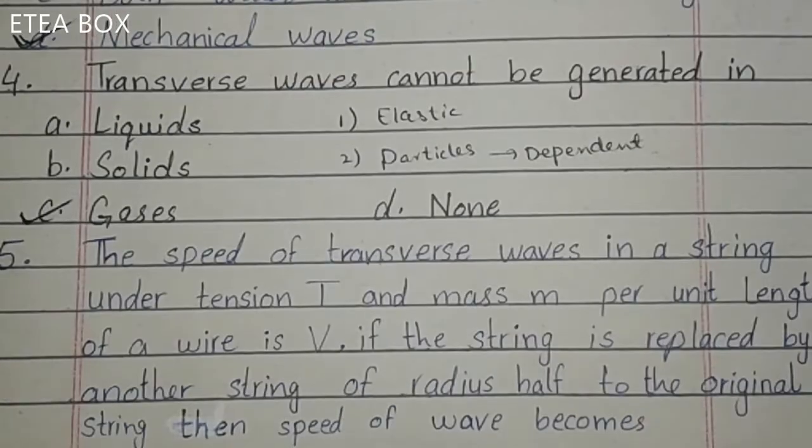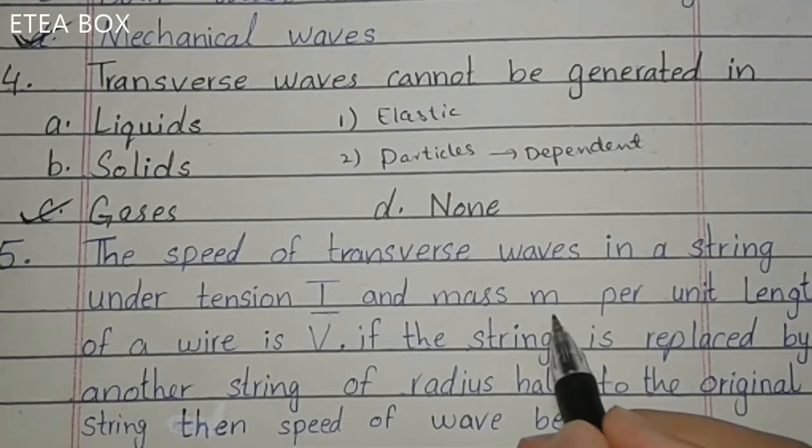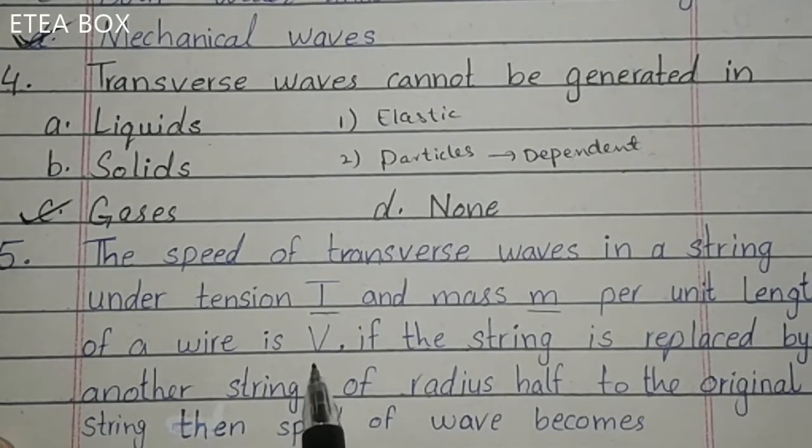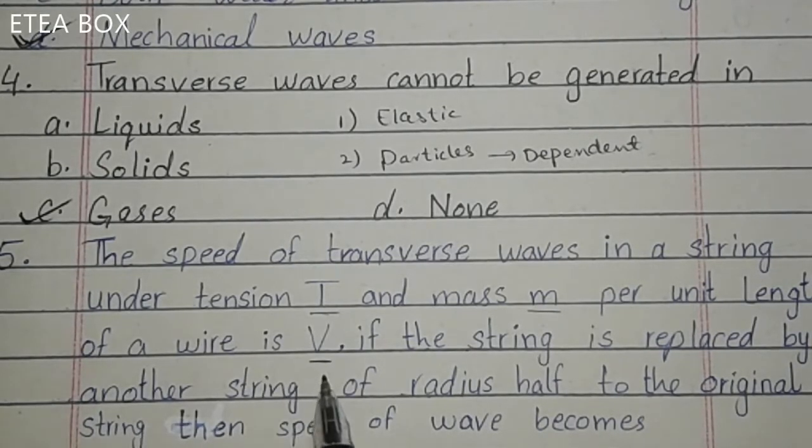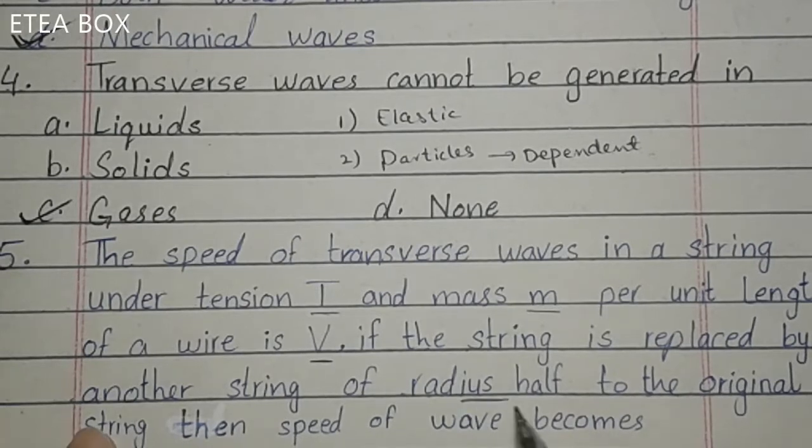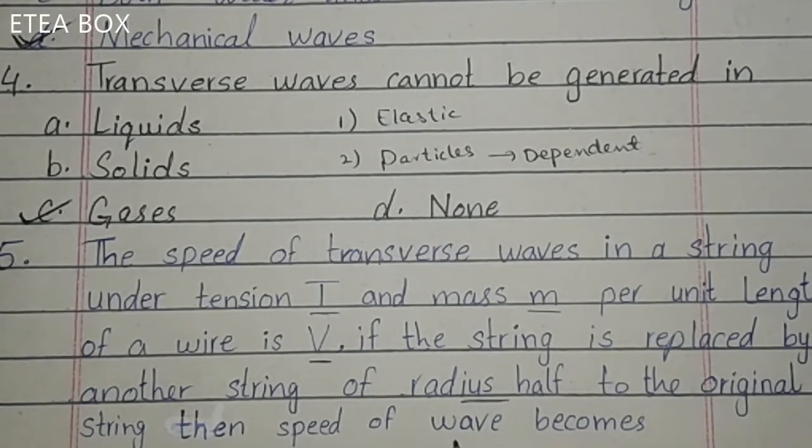Look at number 5. The speed of transverse waves in a string under tension T and mass m per unit length of a wire is V. If the string is replaced by another string of radius half of its original string, then the speed of waves becomes? Now if the radius of the string becomes half, then how much will the speed change? Let's find this.